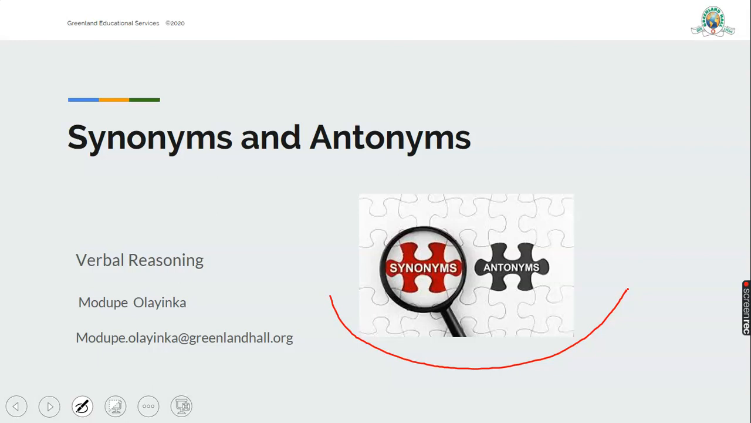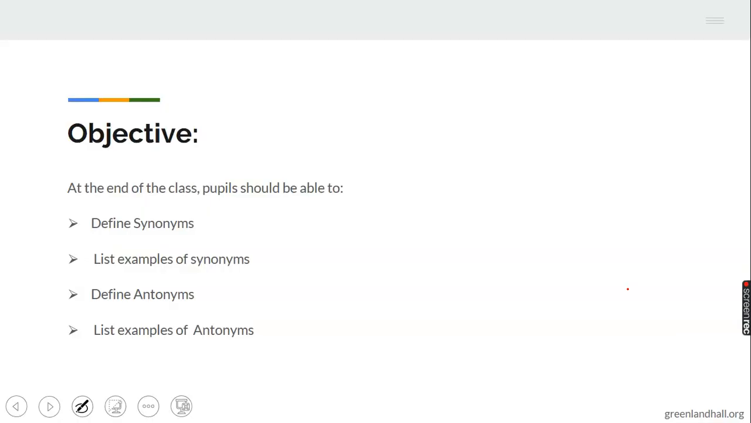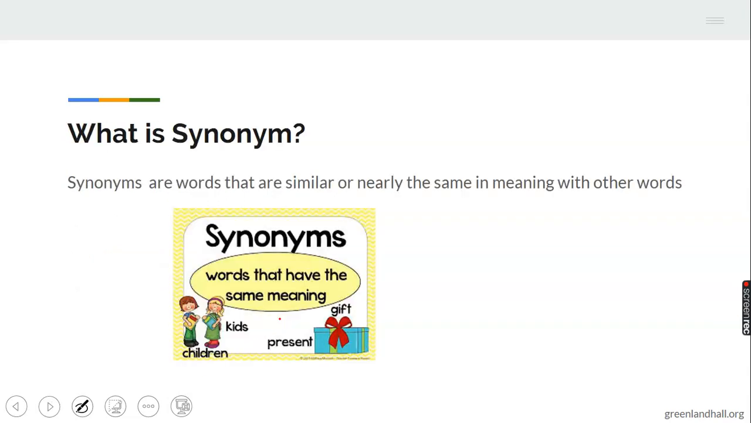I am Mrs. Olayinka, and I'm so excited to have you on this wonderful learning platform. Today, at the end of the class, you should be able to define synonyms for me and give me examples, and define antonyms and give me examples. Now let's go. What is synonyms?